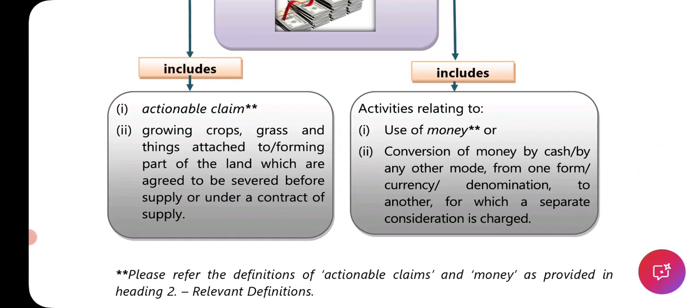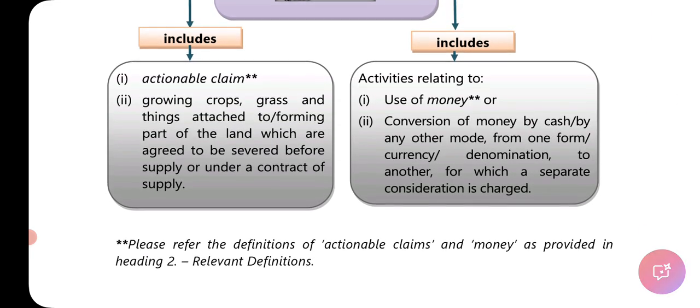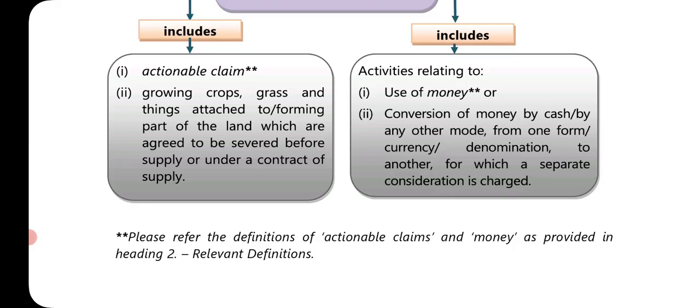But still, goods include actionable claims, growing crops, grass, and things attached to or forming part of the land which are agreed to be severed before supply or under a contract of supply. So actionable claims are covered, which again they have given some star mark. Now, please refer to the definition of actionable claims and money provided in heading 2, relevant definitions. Okay, so they have mentioned activities relating to use of money or conversion of money by cash or by any other mode from one form or currency denomination to another form for which a separate consideration is charged.